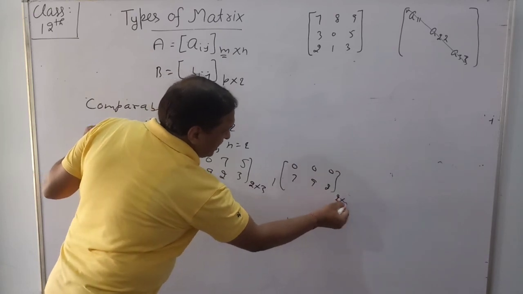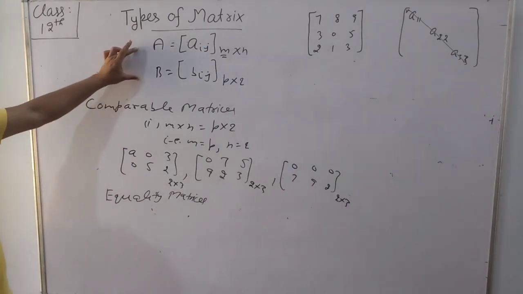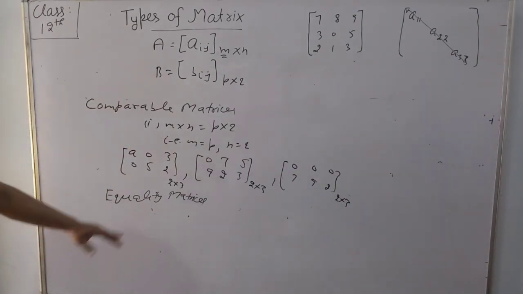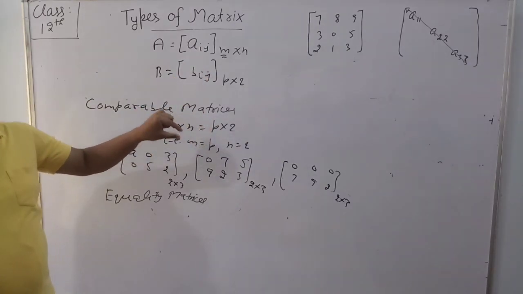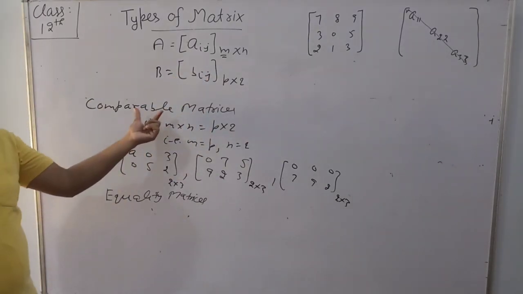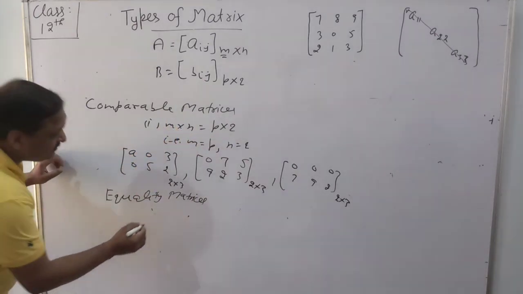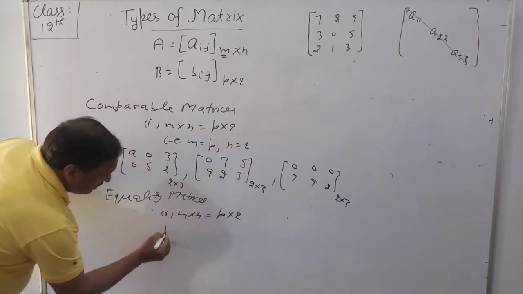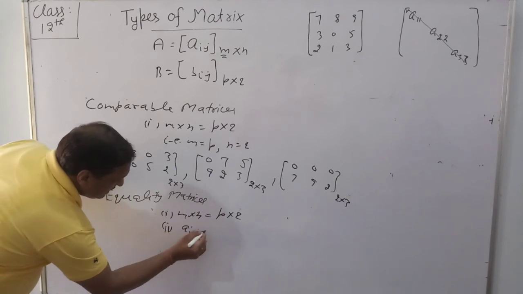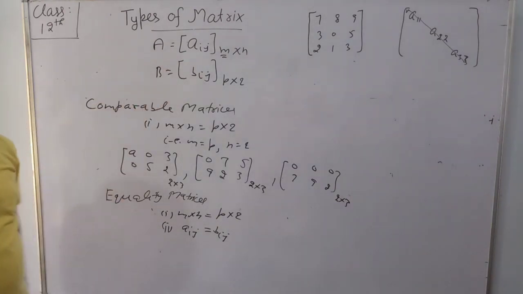So these three matrices are comparable when they have the same order. Lastly, equal matrices: when two matrices have the same order and the same elements. In comparable matrices only the order is the same, but in equal matrices the order is the same and the elements are also the same: aij is equal to bij.